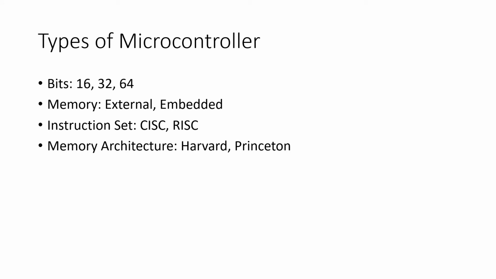Next one is the types of microcontrollers. Microcontrollers are divided into categories. How? According to their memory, their bits, architecture, and instruction set. So let's discuss the types of microcontrollers. Based on bits, an 8-bit microcontroller executes logic and arithmetic operations. Examples of 8-bit microcontrollers are Intel 8051 or 8031.